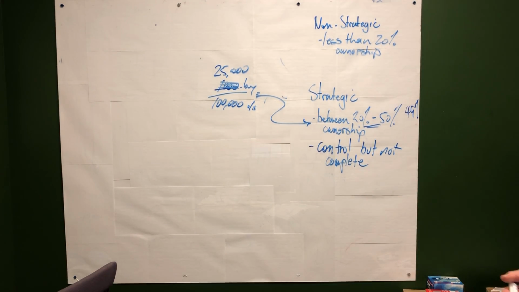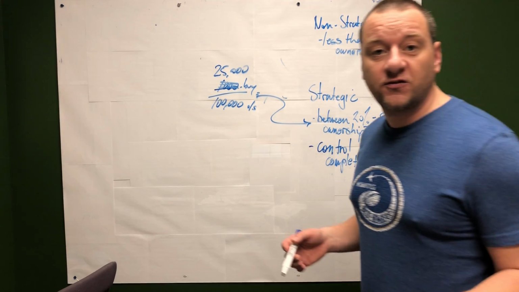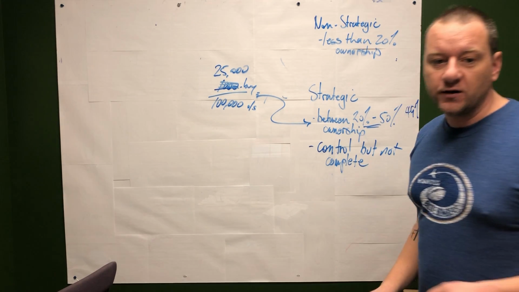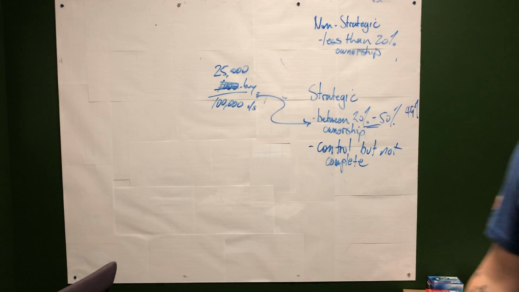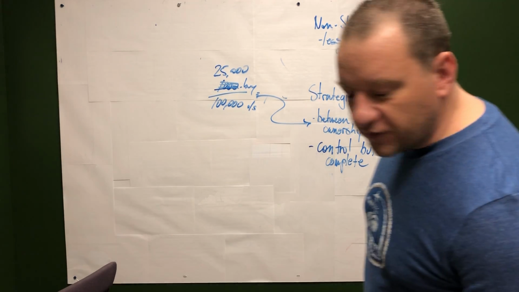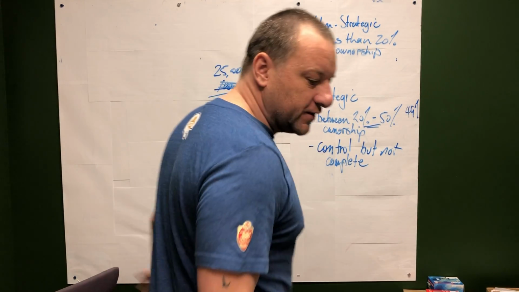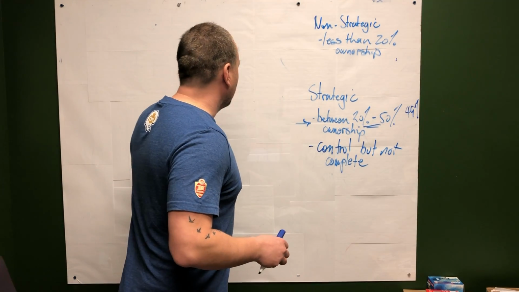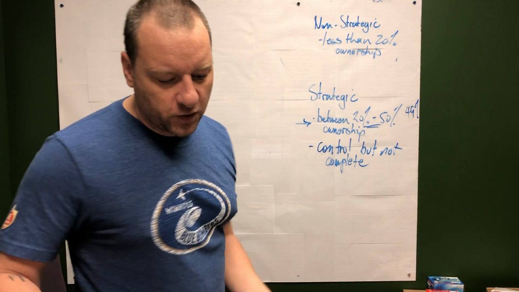So the first thing we want to do, which is the same as when we were dealing with a non-strategic investment owning less than 20%, is record the purchase of those company shares at cost, okay? Same thing, just like yesterday and the day before. We buy X amount of shares for X amount of dollars.